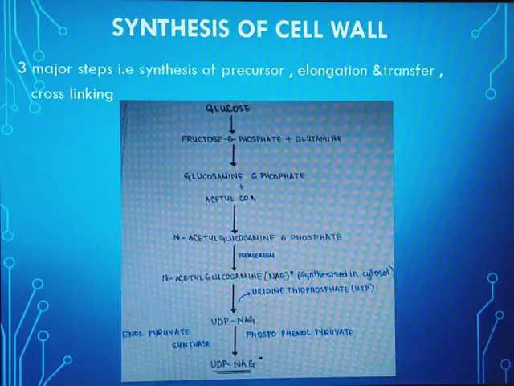Upon isomerization, we get N-acetylglucosamine. Now this process occurs in the cytosol, that is the cytoplasm. After this, upon the addition of uridine triphosphate, UDP-NAG is formed. Once UDP-NAG is formed, the enzyme enolpyruvyl transferase uses phosphoenolpyruvate to form UDP-NAM as a compound.